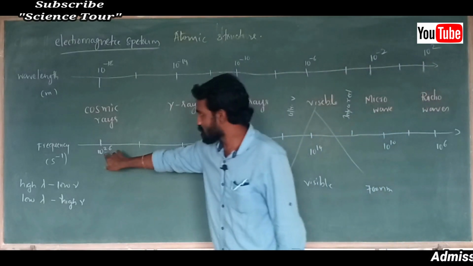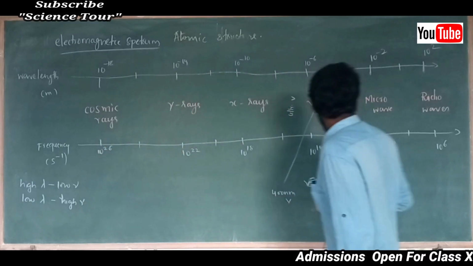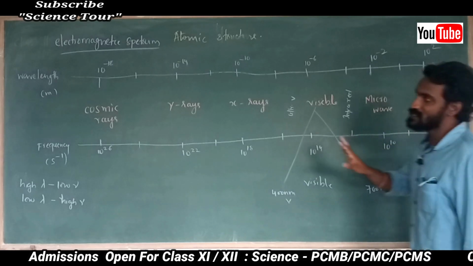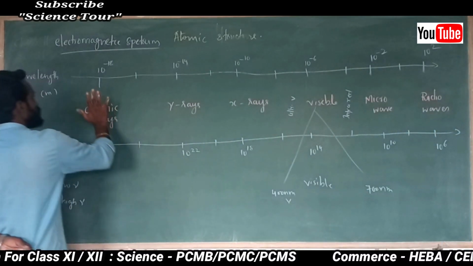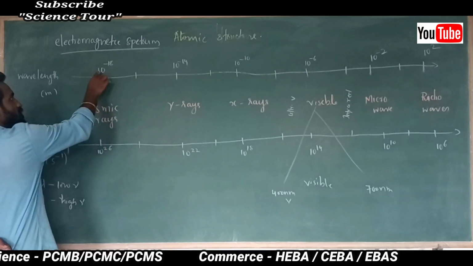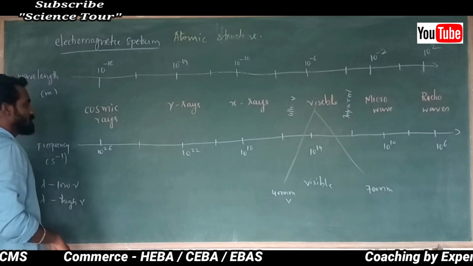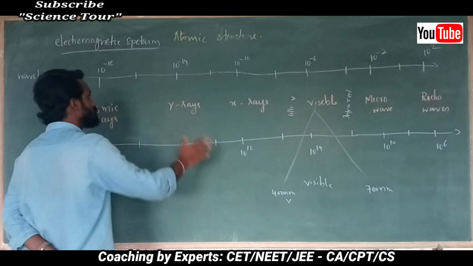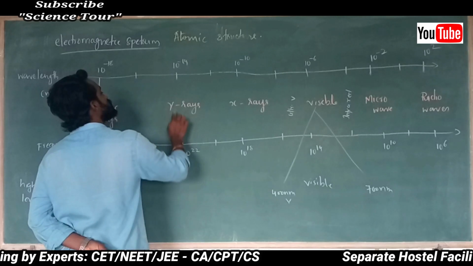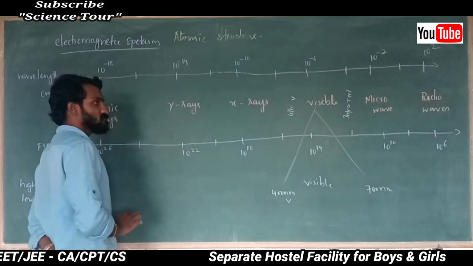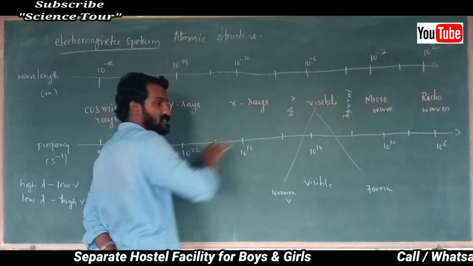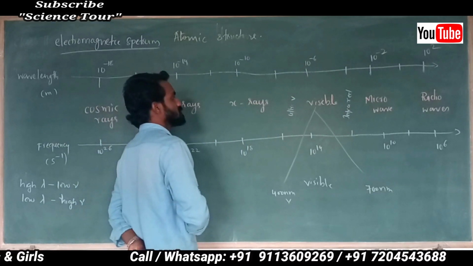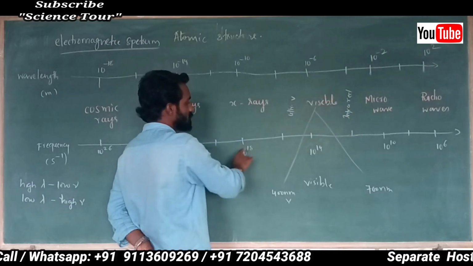You can see here frequency is 10 to the power 26. Here 10 to the power 6. That means frequency decreased. So you arrange cosmic ray: wavelength is 10 to the power minus 18, frequency is 10 to the power 26. Next you have to arrange which electromagnetic radiation? Next is gamma ray, 10 to the power minus 14. Slowly wavelength increasing, same time frequency decreasing. Next you have to arrange X-ray, wavelength increasing, frequency decreasing.